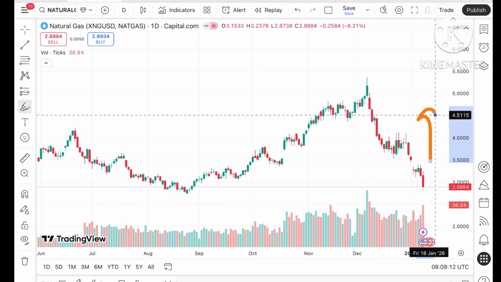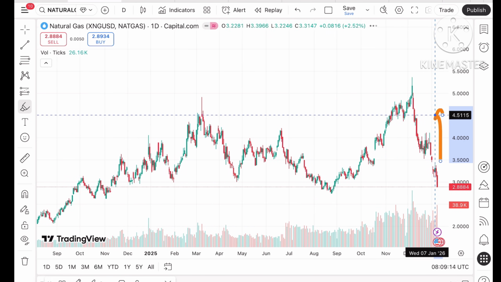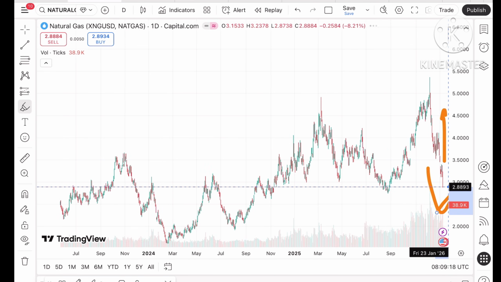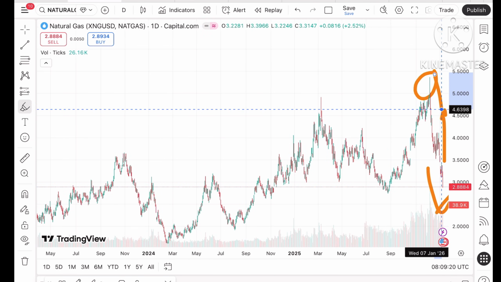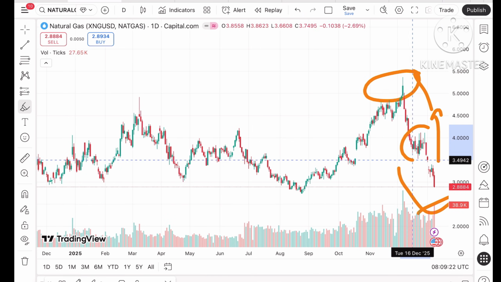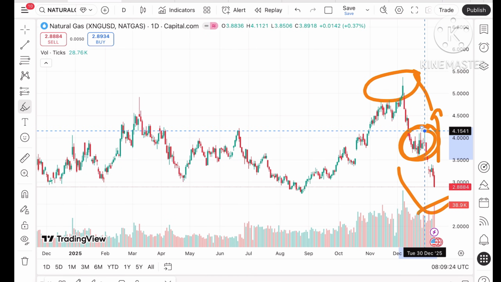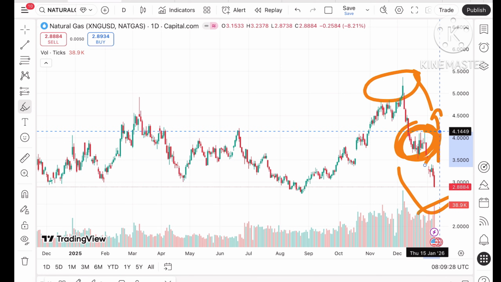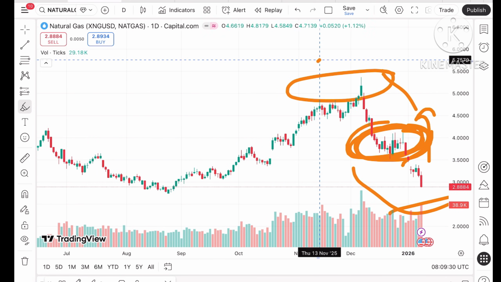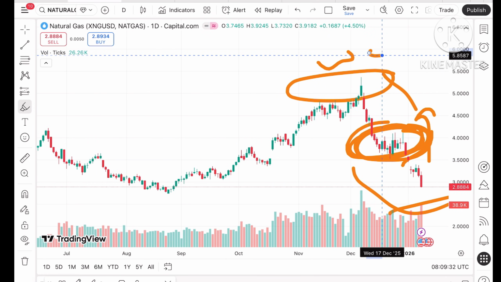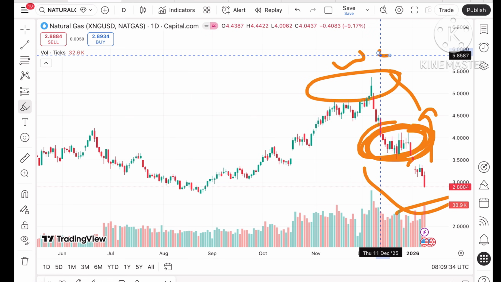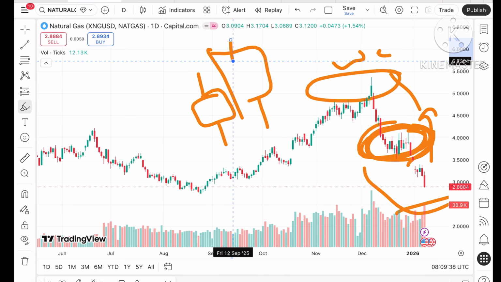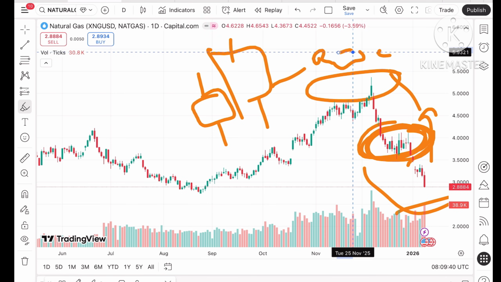Okay, now suppose the price starts coming down. See, there is a higher chance the price can come down, because it is continuously moving down. Okay, after 5.3 there is a continuous fall, and this is the level where we have seen the price was trying to range bound, but it didn't sustain a higher level, because we have seen a fake breakout on the weekly chart. You can check my weekly chart where I've clearly mentioned that a bullish engulfing candle was forming, where we have seen the buyers being trapped at that level.